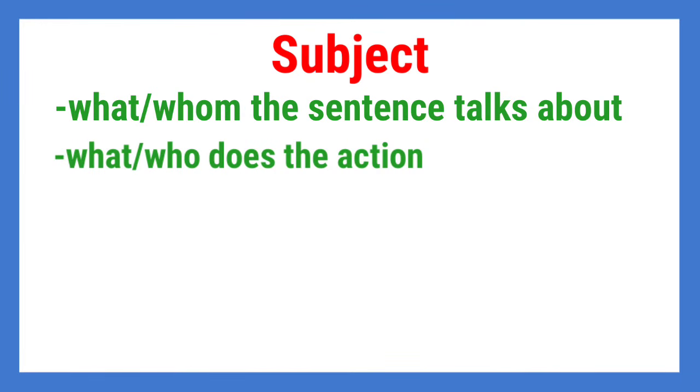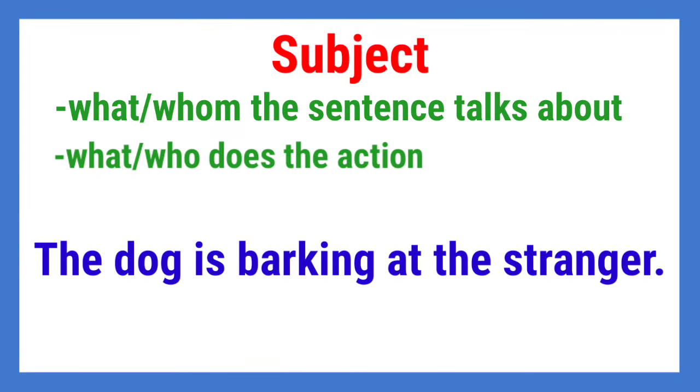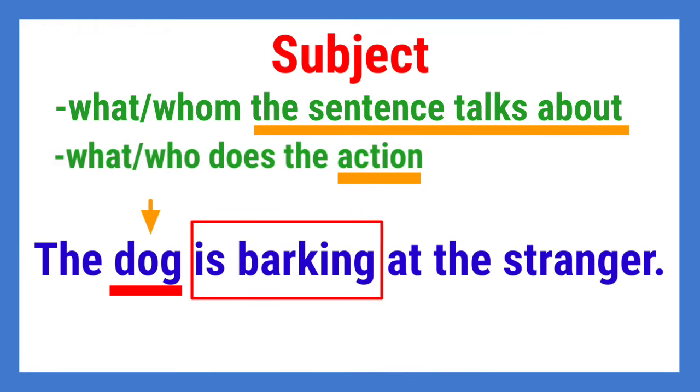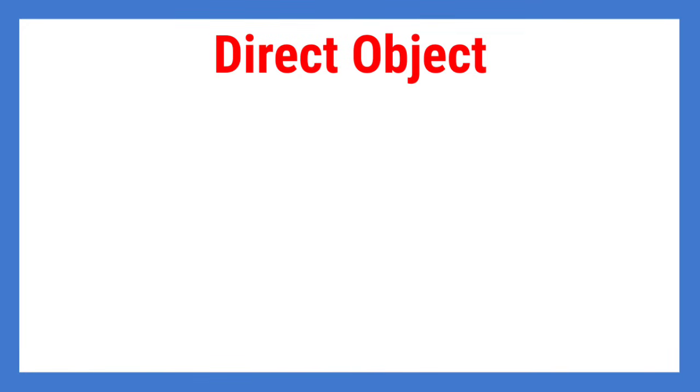Another example. The dog is barking at the stranger. What do you think is the noun that serves as the subject of the sentence? It is dog. Why? It is what the sentence talks about, right? As we can see, it is the one that is doing the action, which is barking. That is why it is the subject of the sentence. Is it clear?